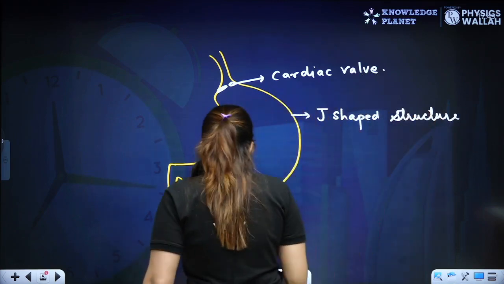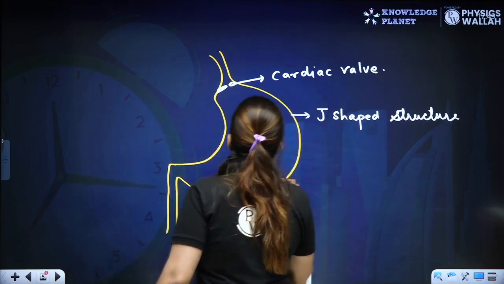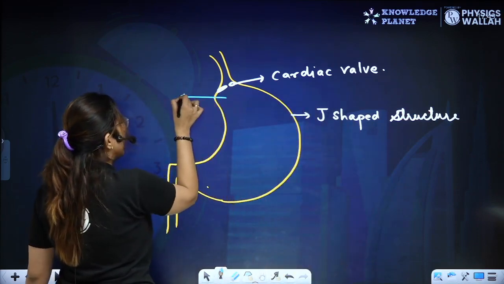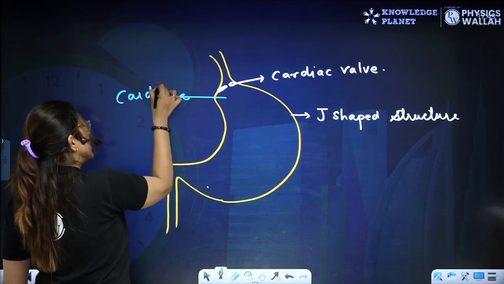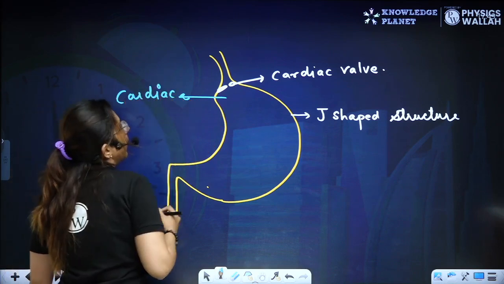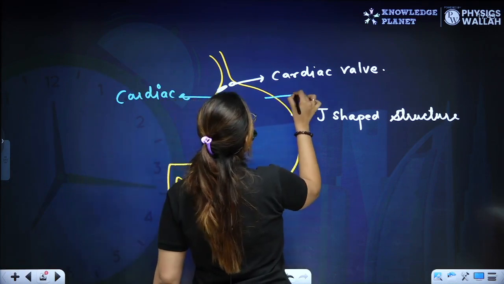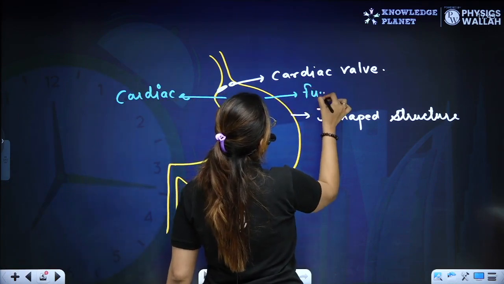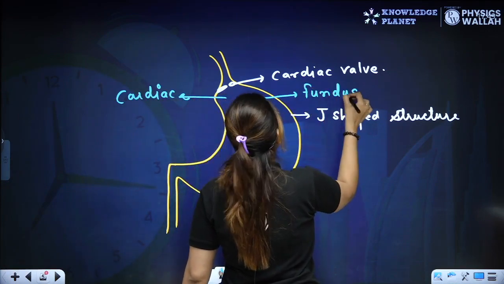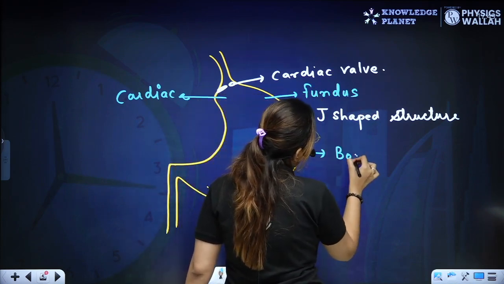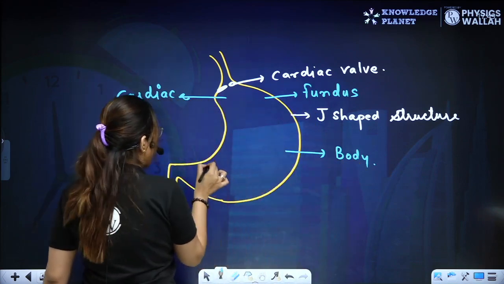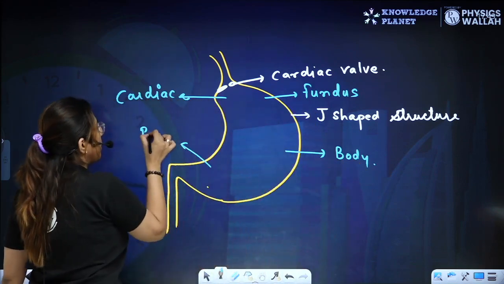Now, buddies, listen very carefully. Super important information is coming. This particular area is termed as cardiac because it is near to the heart, right? Now, this is termed as the fundus region. Then this is termed as the body. This is termed as the pyloric part.